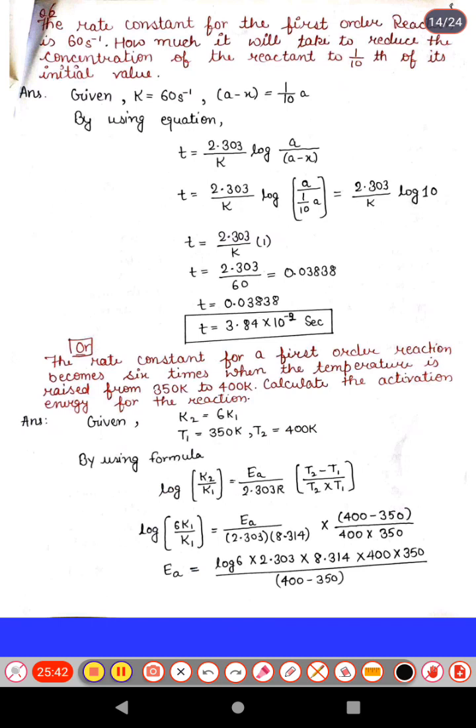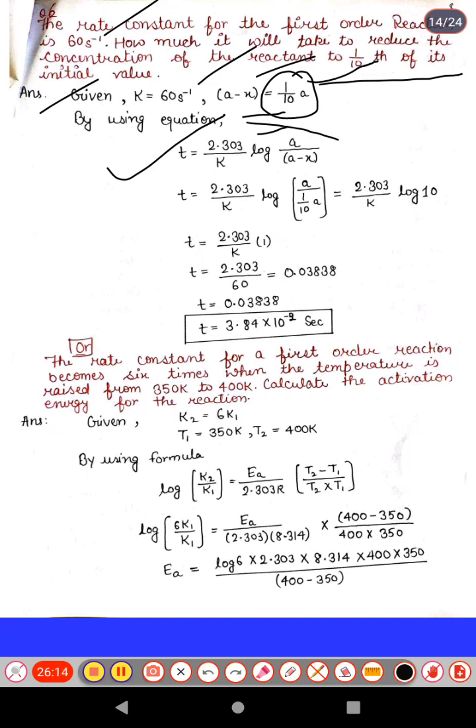Now the next question: the rate constant for a first order reaction is 60 second inverse. How much time will it take to reduce the concentration of the reactant to 1/10th of its initial value? So the rate constant is given as 60 second inverse, and a minus x, the remaining amount, is 1/10th of its initial value. Using the first order equation, t equals 2.303 over k log a over a minus x.